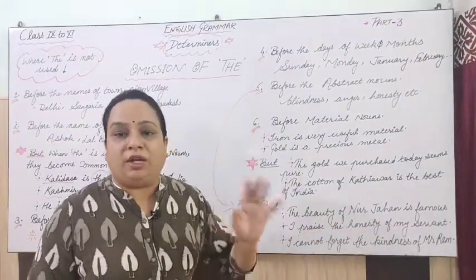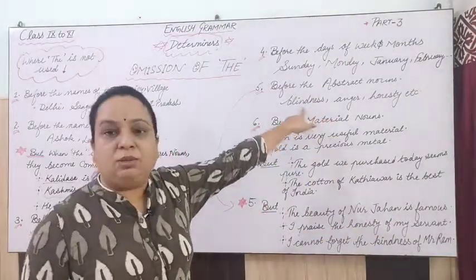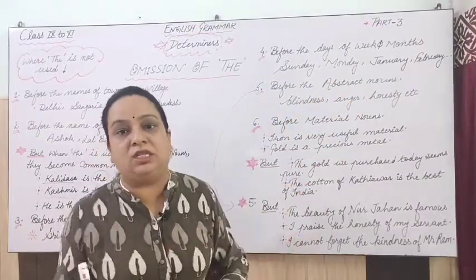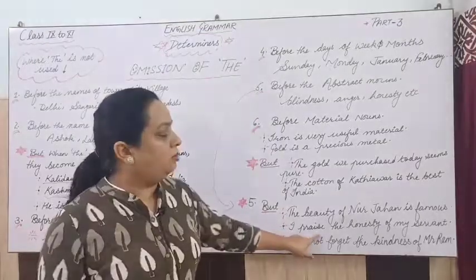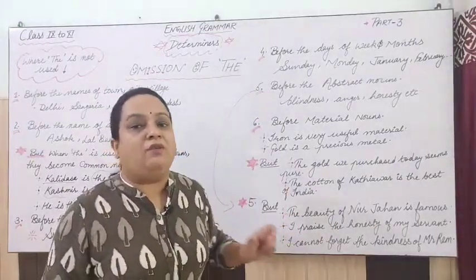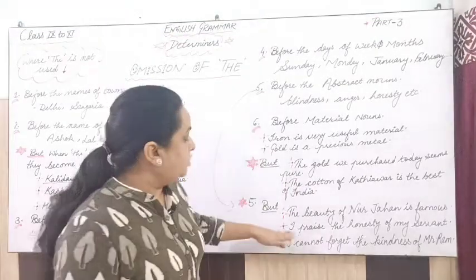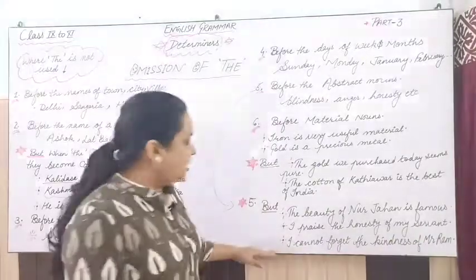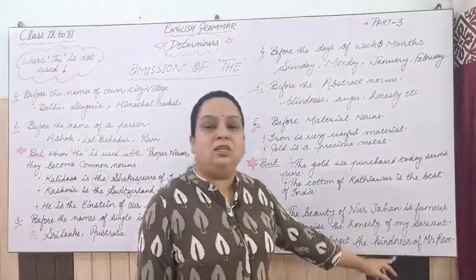So here honesty otherwise is an abstract noun. In general form, honesty is the best policy. It is not the honesty is the best policy. But when I am talking about the honesty of someone, there I will use the with that. So I praise the honesty of my servant. Last is, I cannot forget the kindness of Mr. Ram.